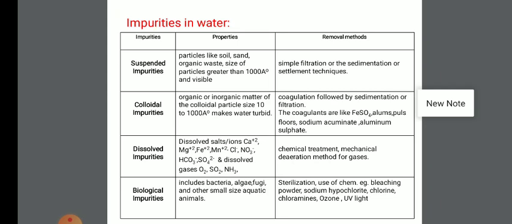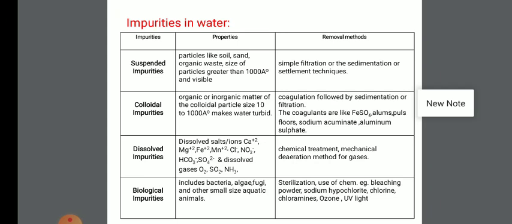Second, that is colloidal impurity. The size of a colloidal particle in water is 10 to 1000 angstrom, or 10 raised to minus 5 to 10 raised to minus 7 centimeter. Finely divided organic or inorganic matter of colloidal size makes the water highly turbid.